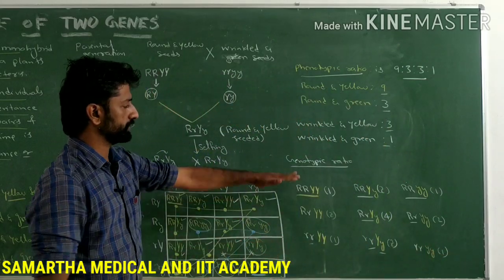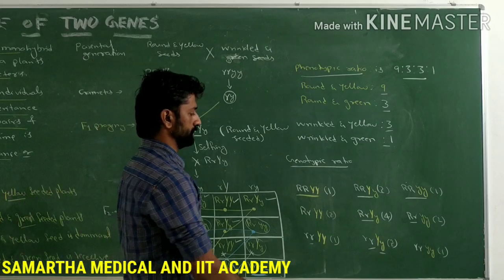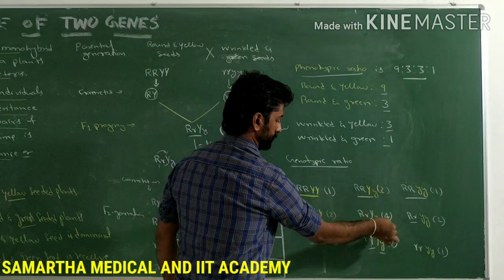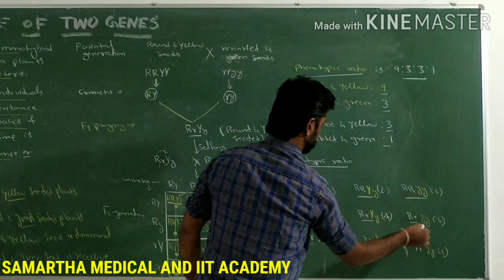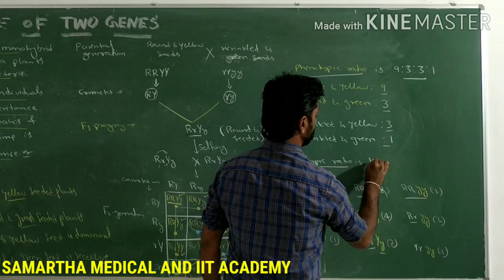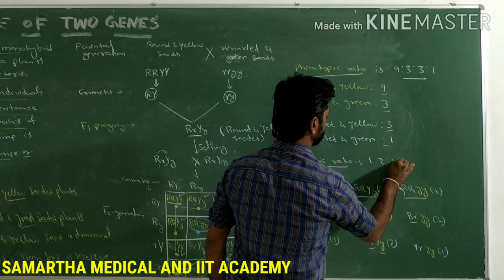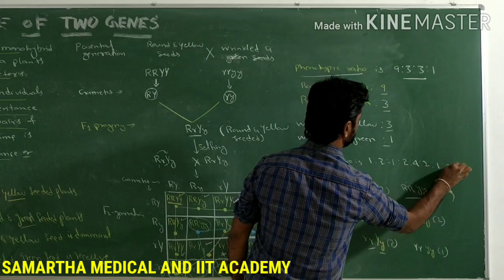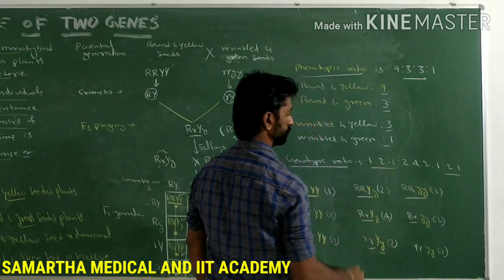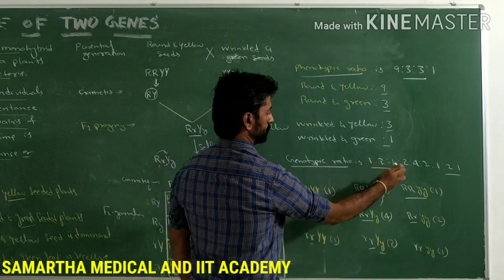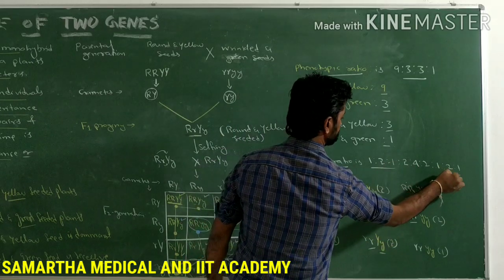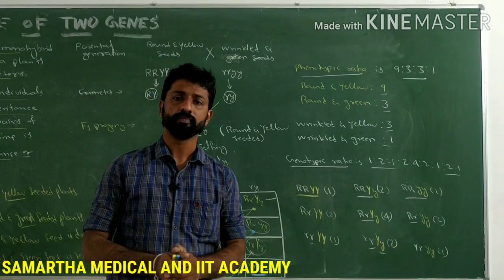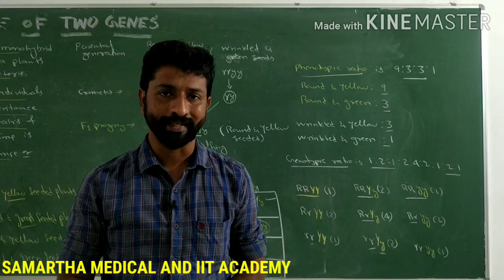So now, what is the genotypic ratio? The genotypic ratio is found to be as follows: 1:2:1 is to 2:4:2 is to 1:2:1. So first 1:2:1, then double of that 2:4:2, then again the repetition of 1:2:1. This is the genotypic ratio of dihybrid cross or the 2 gene inheritance.